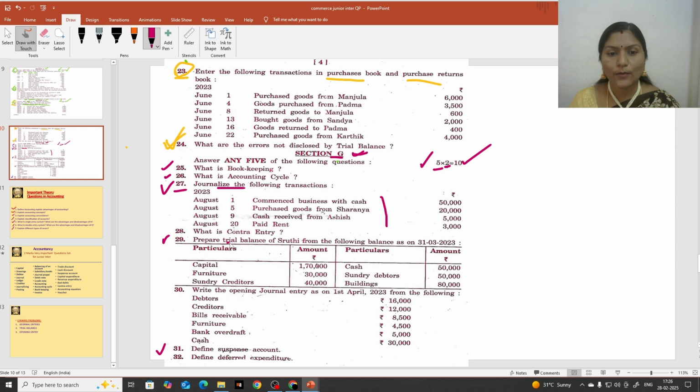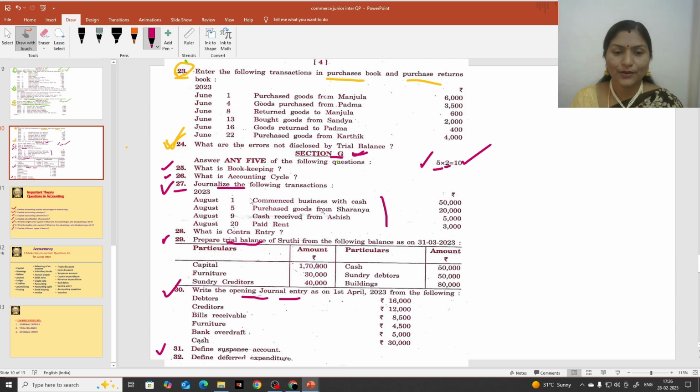Next, the 29th one is trial balance. You will get a trial balance question compulsorily. They will ask you to prepare a trial balance. So you can learn this also. That is a compulsory question. And question number 30, opening journal entry. You should learn how to write an opening journal entry. All these videos on trial balance and opening entry I uploaded on my channel. You can go to the playlist and learn if you want to.